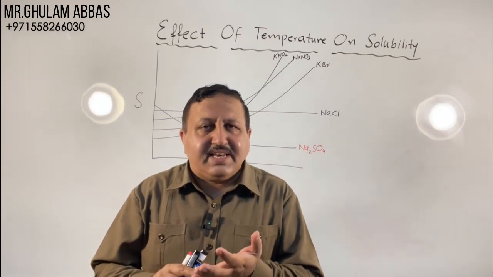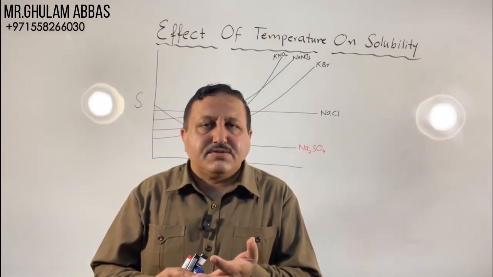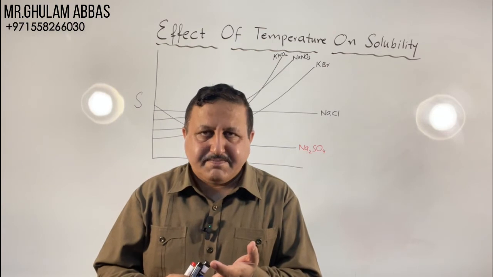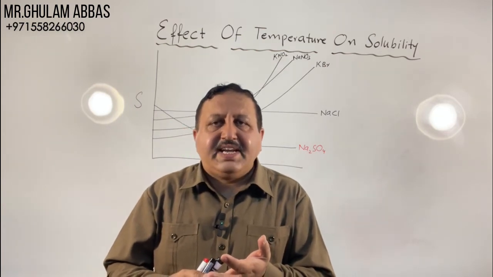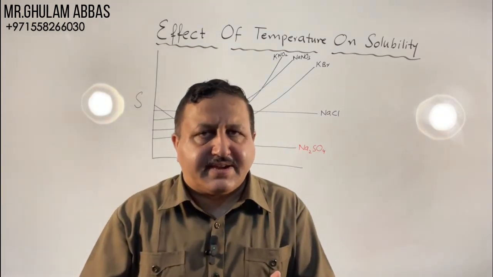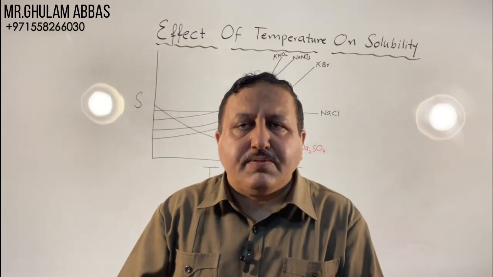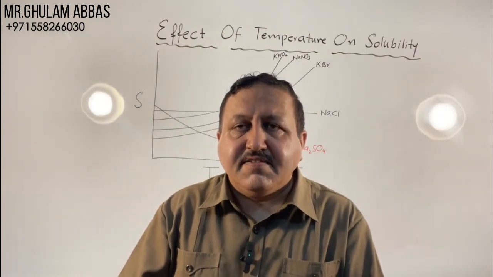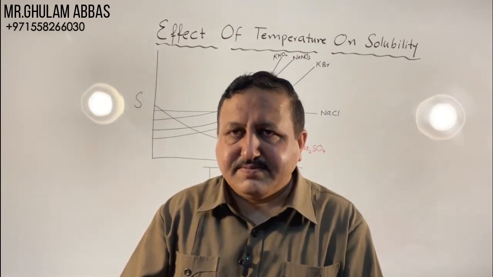If energy is released, the heat of solution is exothermic. If the heat of solution is exothermic, then solubility decreases with increase in temperature.